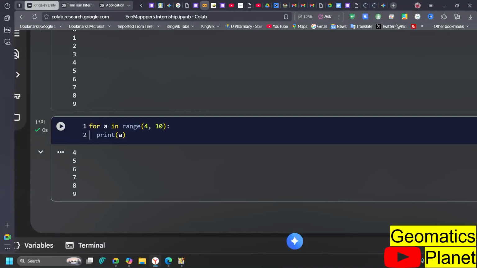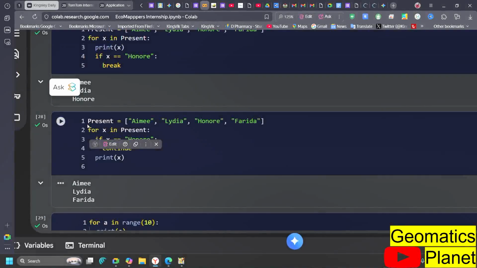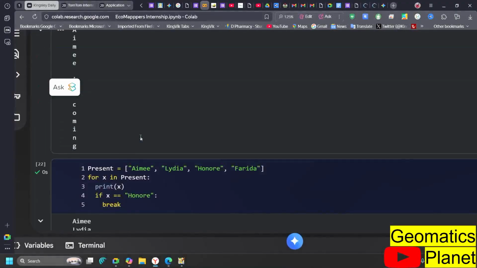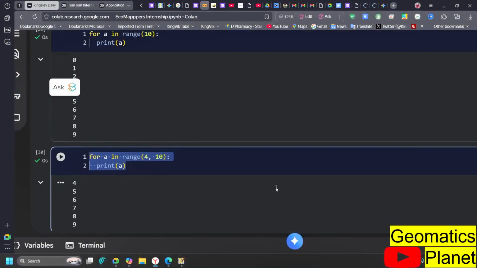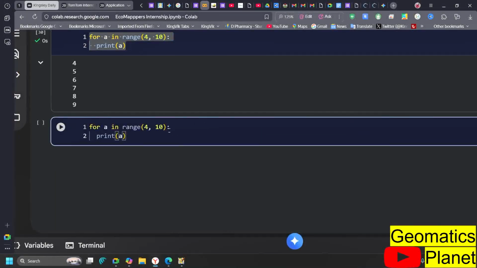You can also make ranges by increment. What I mean is if you want the range to be increasing by a particular number, like the way we did up here where we added plus 1. So you introduce another number. If I put 2 here, that means I want you to make the increment by 2.